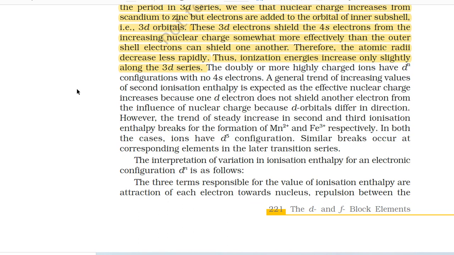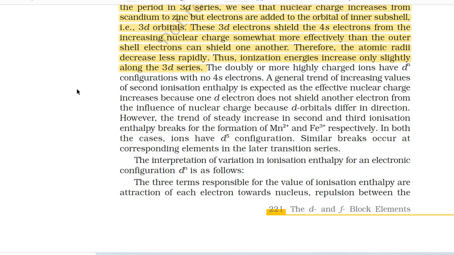A general trend of increasing values of second ionization enthalpy is expected as the effective nuclear charge increases because one d electron does not shield another electron from the influence of nuclear charge because d orbitals differ in direction. However, the trend of steady increase in second and third ionization enthalpy breaks for the formation of Mn+2 and Fe+3 respectively. In both the cases, ions have d5 configuration. Similar breaks occur at corresponding elements in the later transition series.